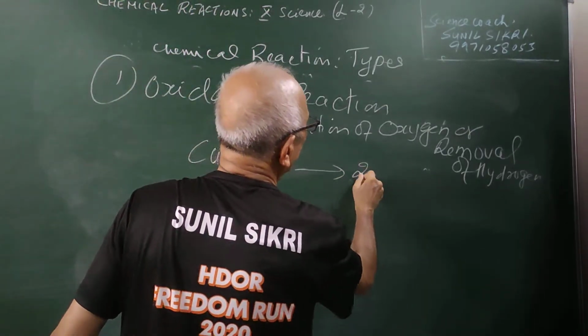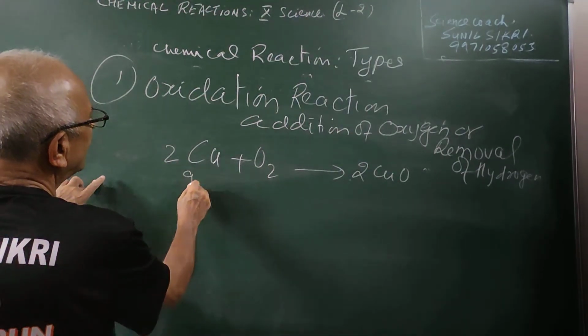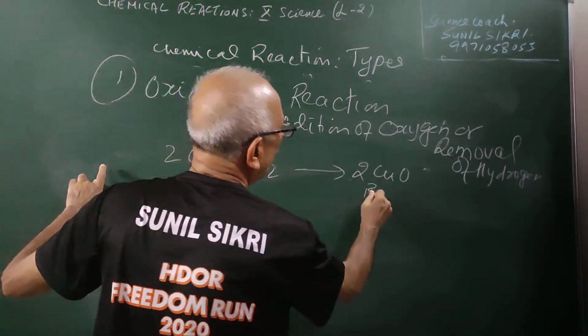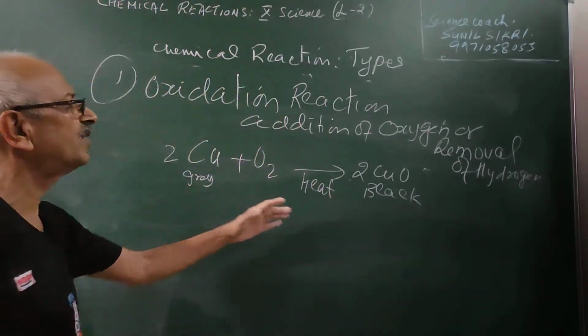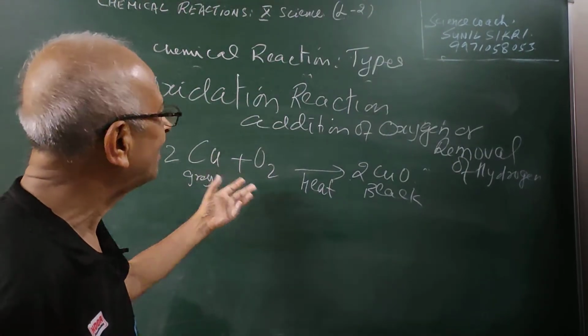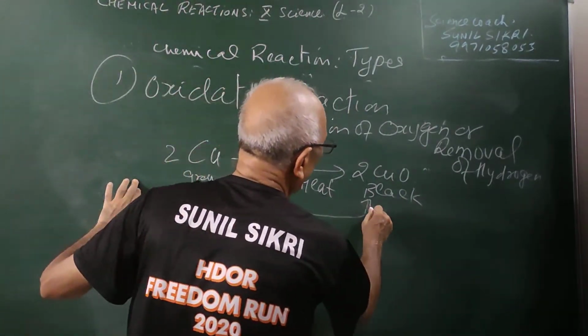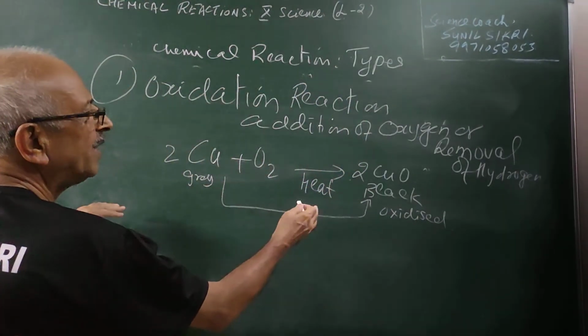What we get is copper oxide. This is gray in color and this is black in color, student. You have to heat it. So the result of this is gray, you will get a black color compound. This is an example of oxidation. Copper has been oxidized because there is an addition of oxygen.